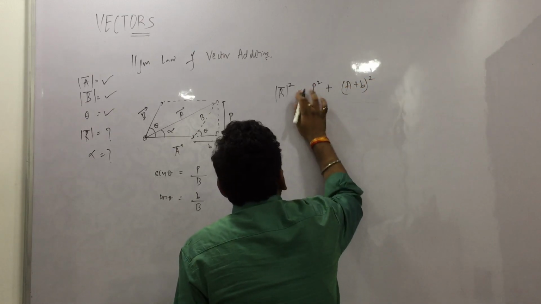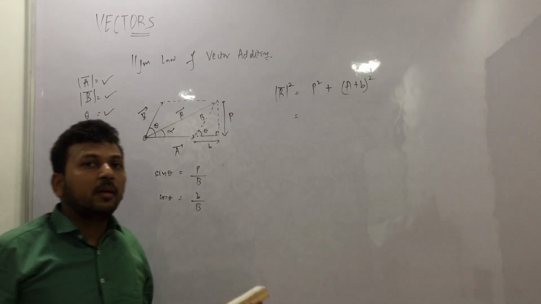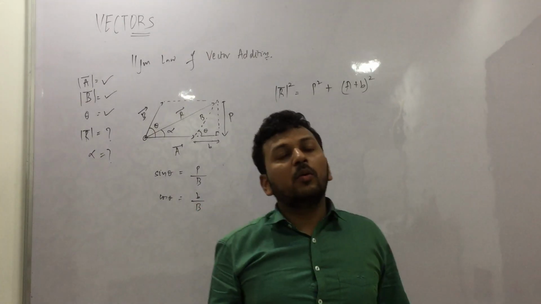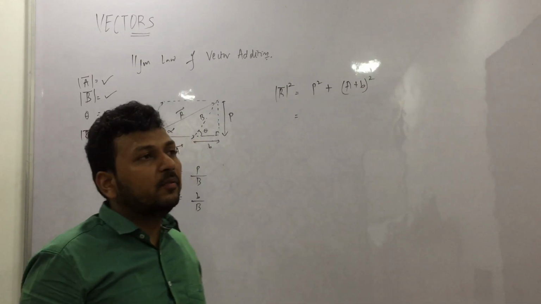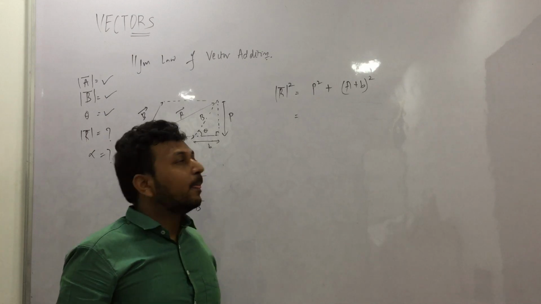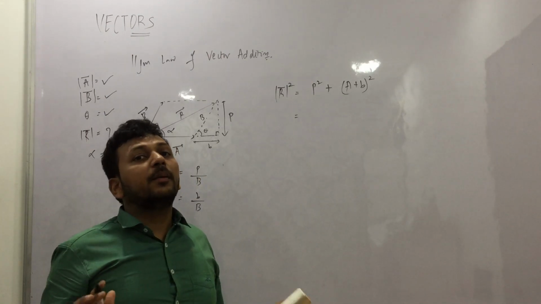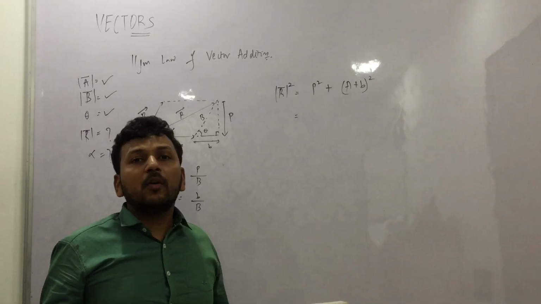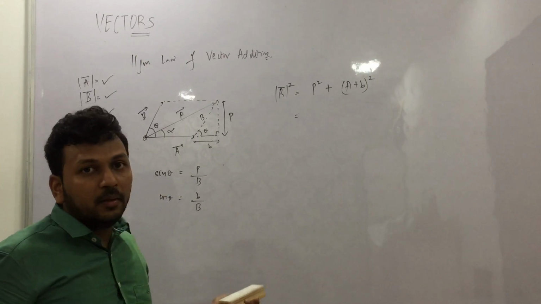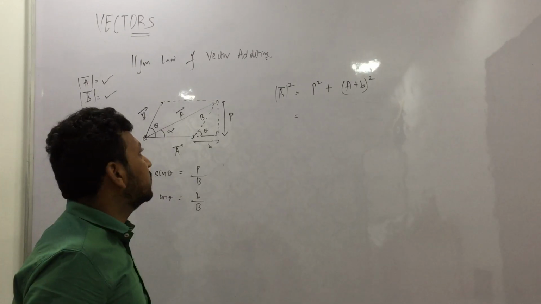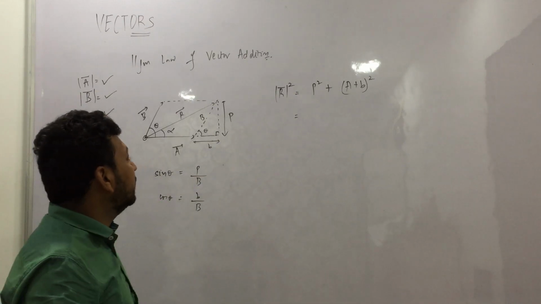Very simple, it is very simple. This derivation is used everywhere in whole 11th, 12th, because you study vectors everywhere: electric field, magnetic field, everything is a vector. This derivation as it is will come at least once in school, generally for 4-5 marks. You just have to explain what I am doing and speaking, write it down in English, and do all the mathematics, and the answer will come.